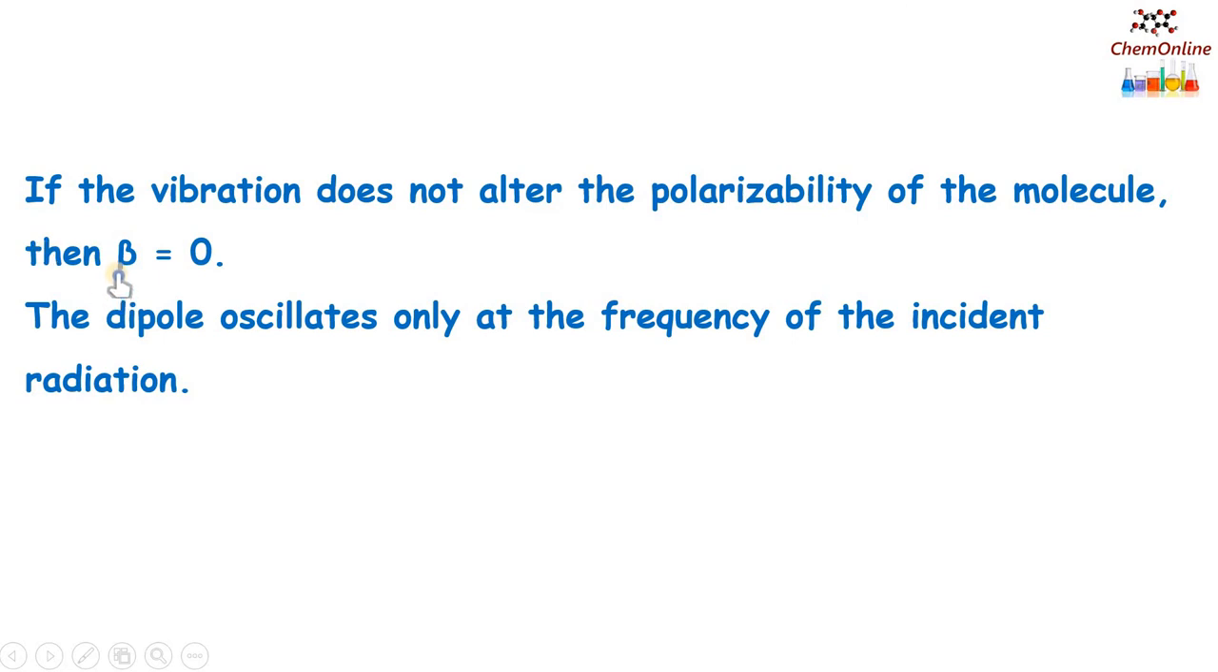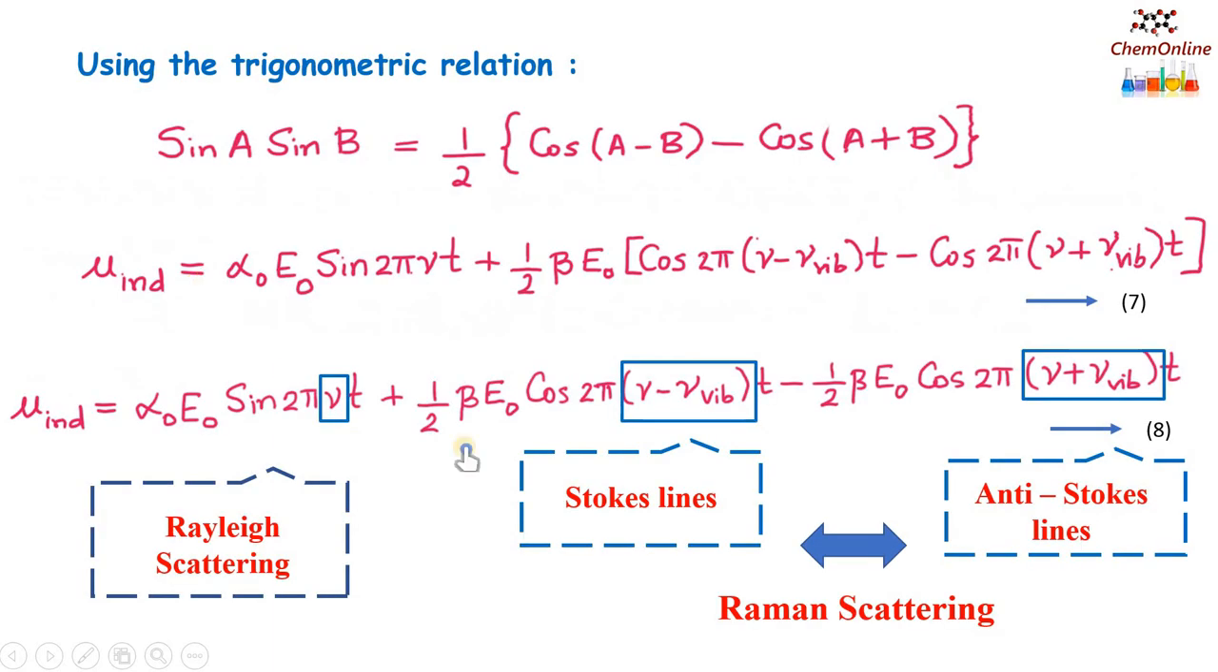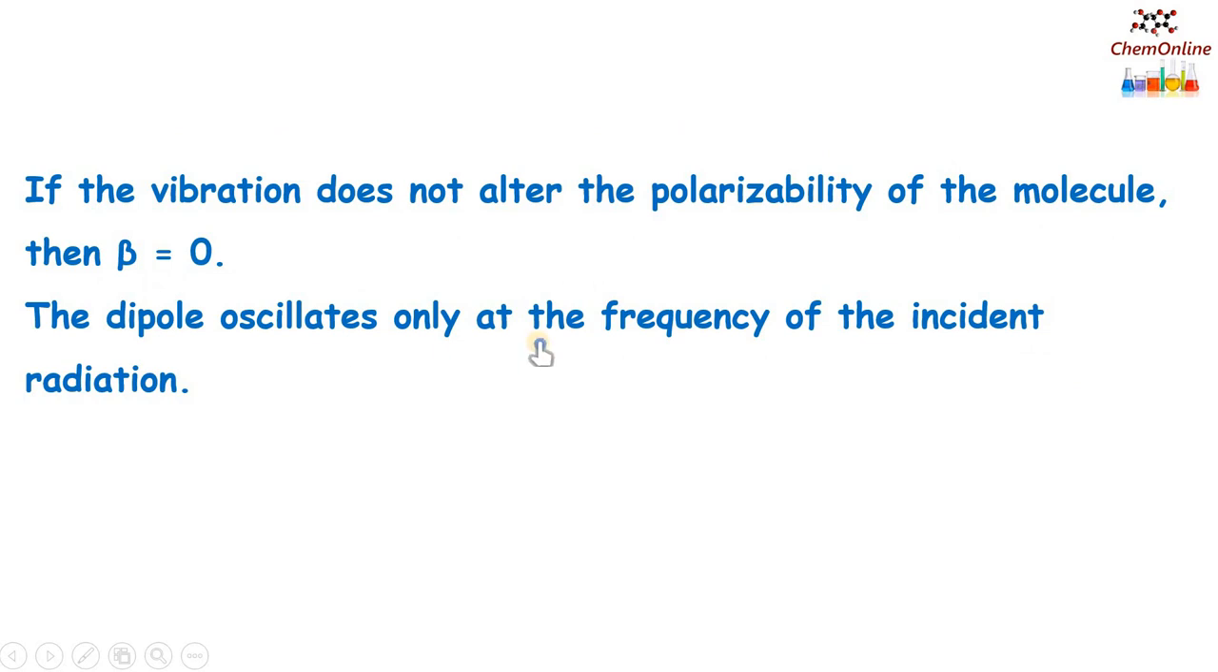Now suppose the vibrations or rotations do not change the polarizability of the molecule, then β, which is the rate of change of polarizability, will be equal to 0. So in the second and the third term, when β equals 0, these two terms will vanish. Then μ equals α0 E0 sin 2πνt. That means the dipole oscillates only at the frequency of the incident radiation. So when the vibrations or rotations change the polarizability of the molecule, then only in that equation the second and the third term will appear, which corresponds to the Raman scattering.